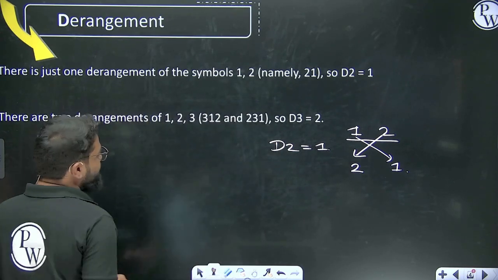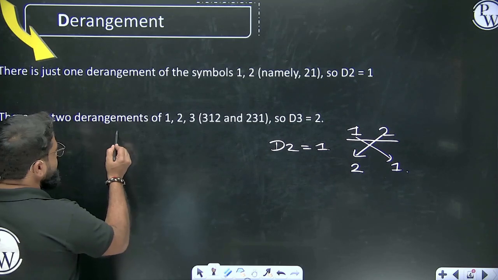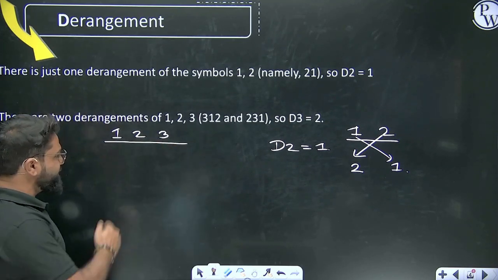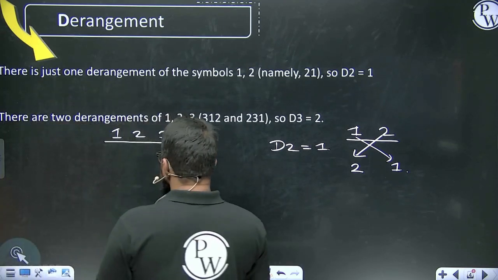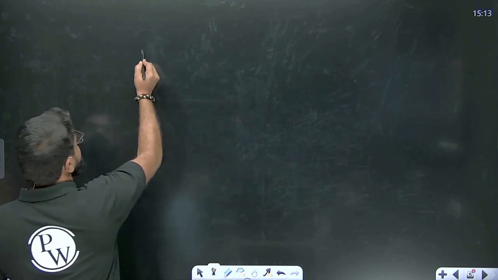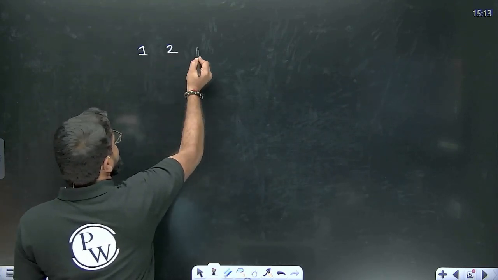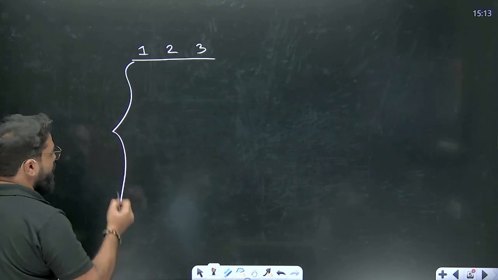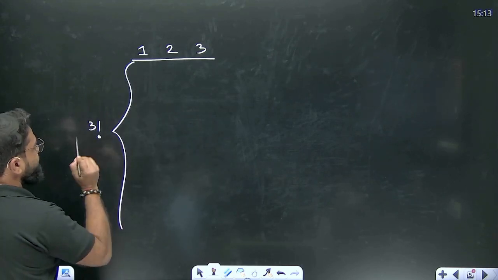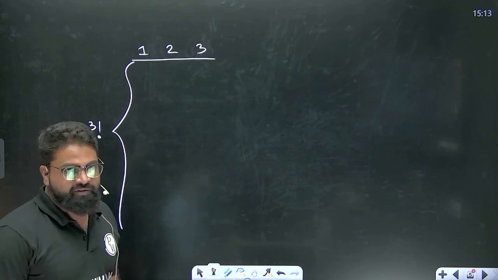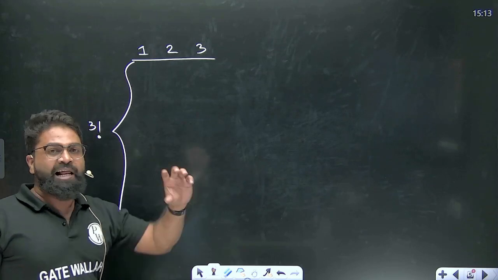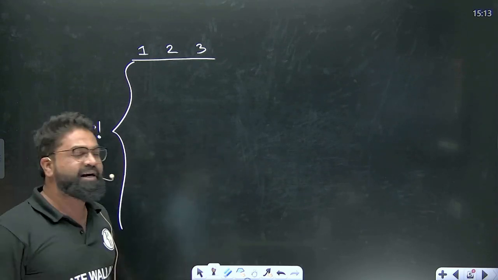Suppose I have 3 elements. See here, this is 1, this is 2, this is 3. Now if we have 3 elements, how many ways can we do it? In order to do that, I'll add one slide so that I can show you some very beautiful pictures here. So you have 3 elements, 1, 2 and then 3. First I will write down all the possibilities, and the total possibilities are basically 3 factorial. I will write down all the possibilities and show which possibility is not at the right places.